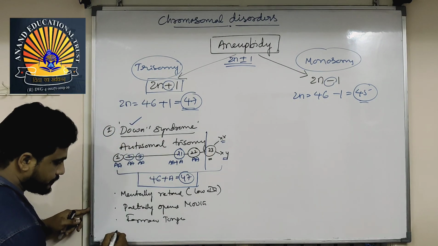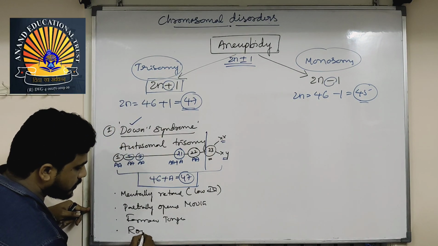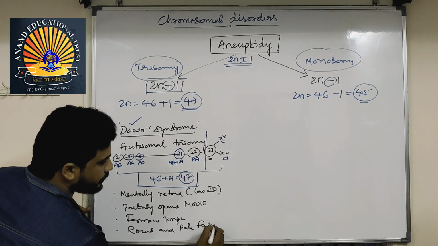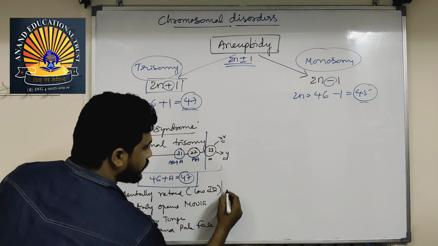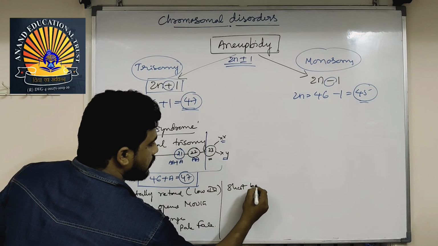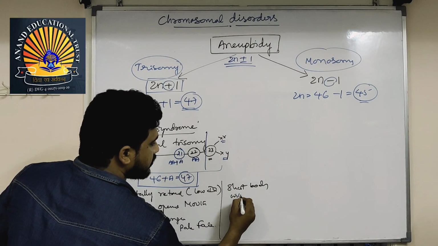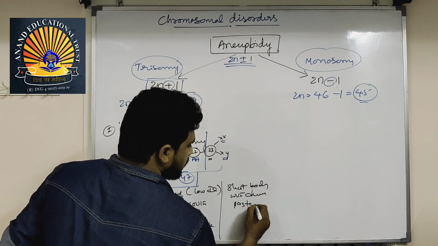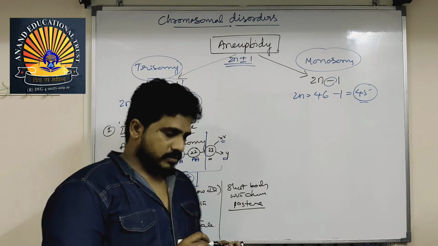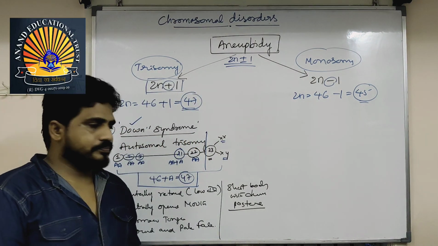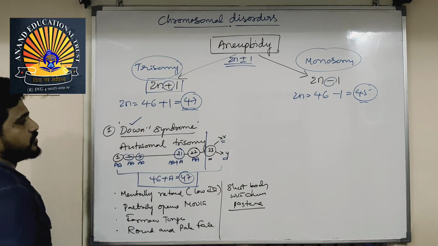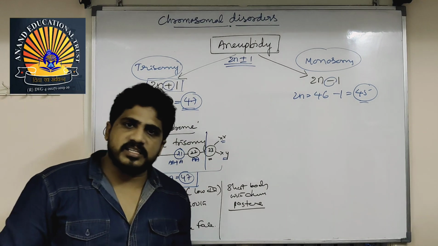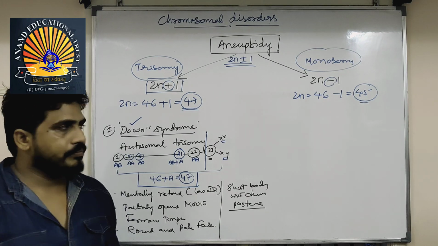Okay, and round and pale face, short body with dumb posture. They are very less in height, nothing but dwarfism. So these all are the characters of Down syndrome. Irrespective of their age, they look like a very small kid.